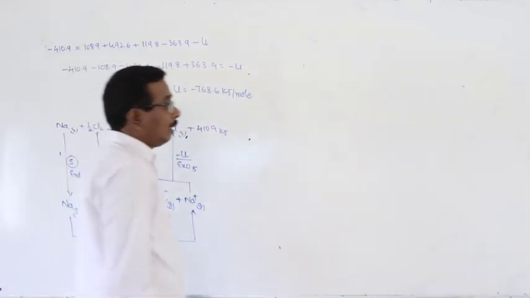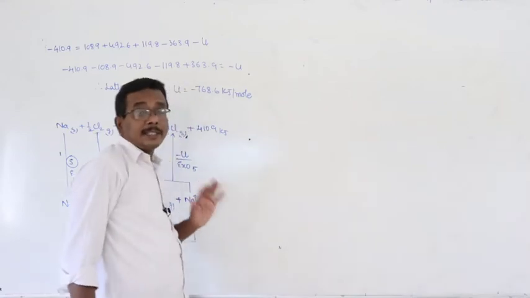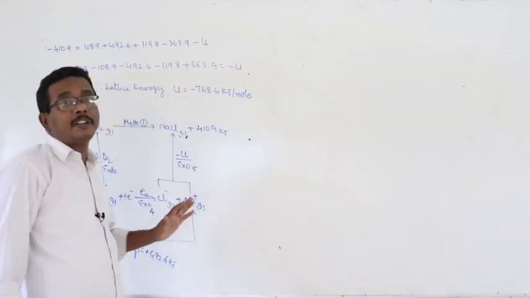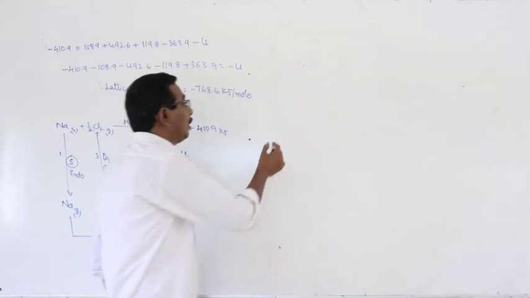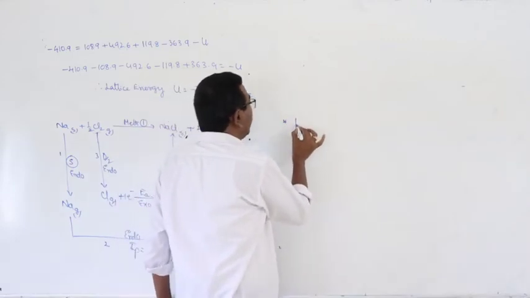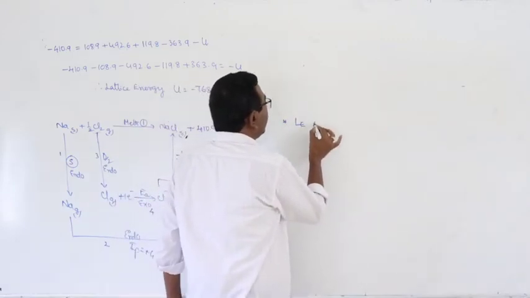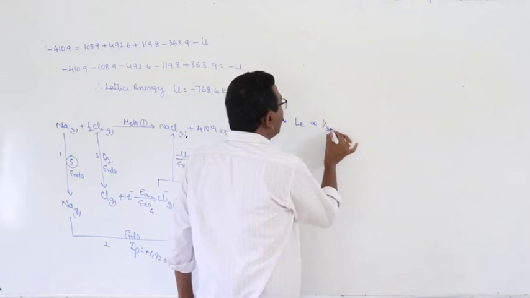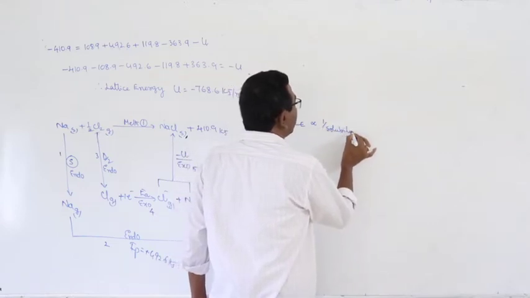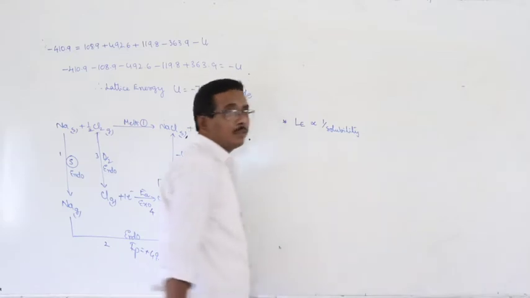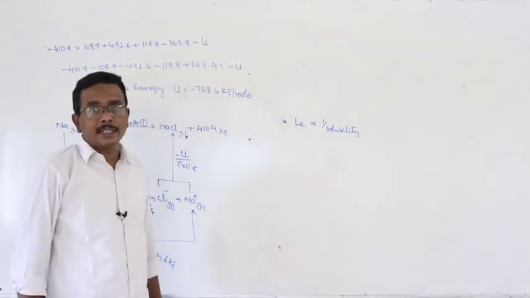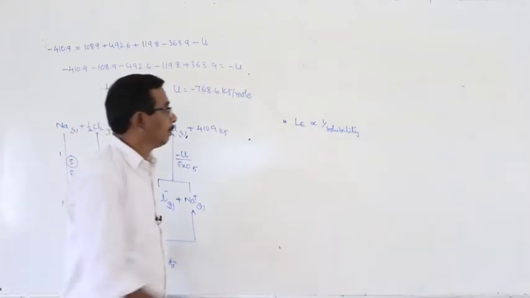And here, from lattice energy or related to lattice energy, we can make some conclusions. What are they? Lattice energy is inversely proportional to solubility. Means what? Greater the lattice energy, lesser is the solubility.